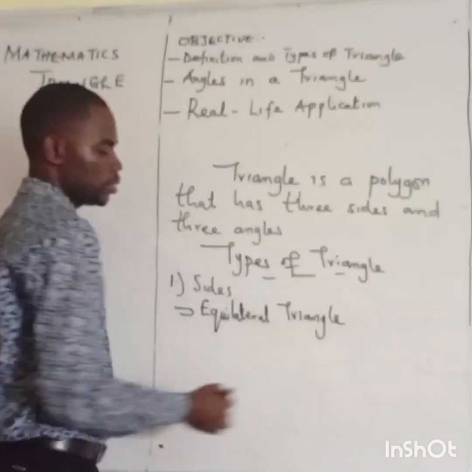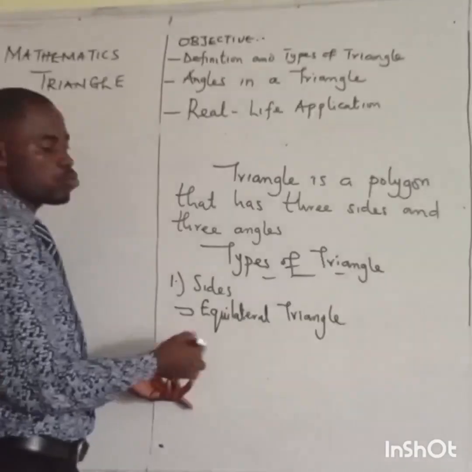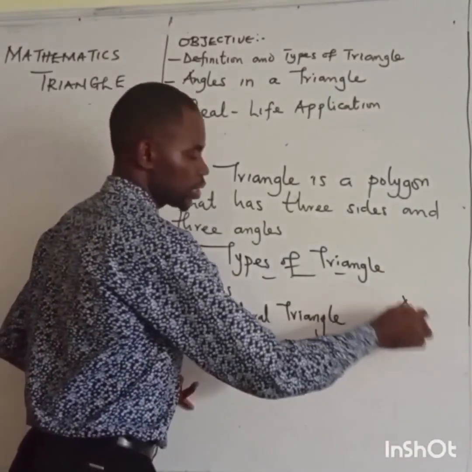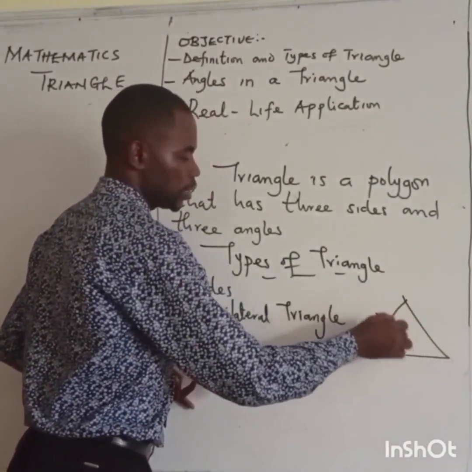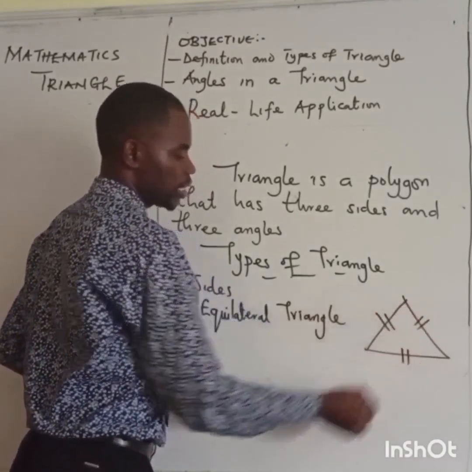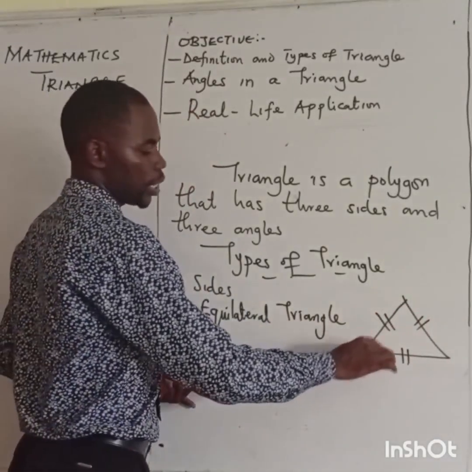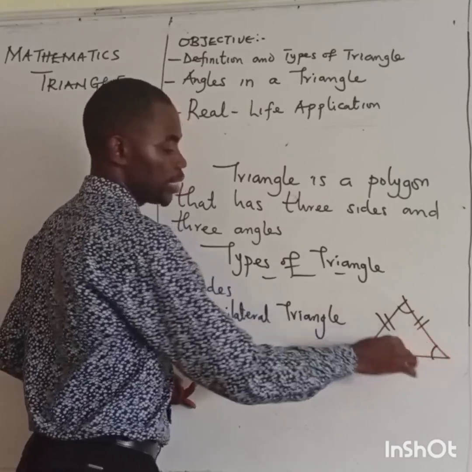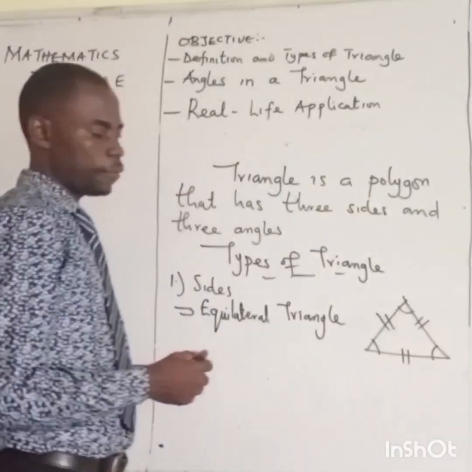In an equilateral triangle, all the 3 sides are equal. Same thing, all the 3 angles are equal. Definitely that is 60, 60, 60.